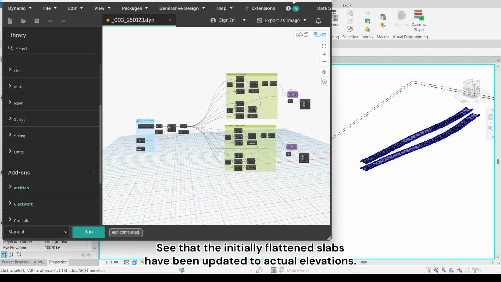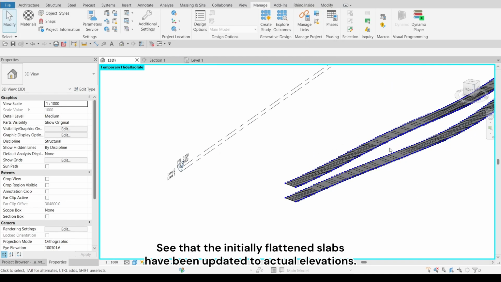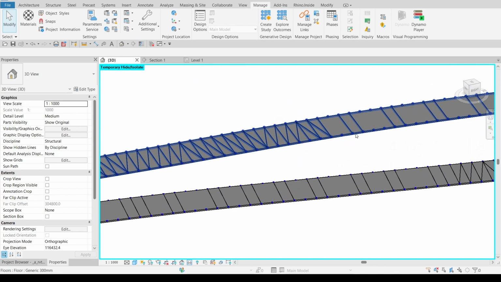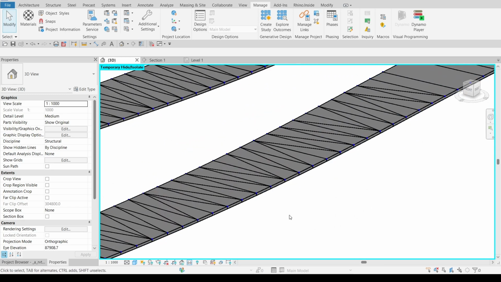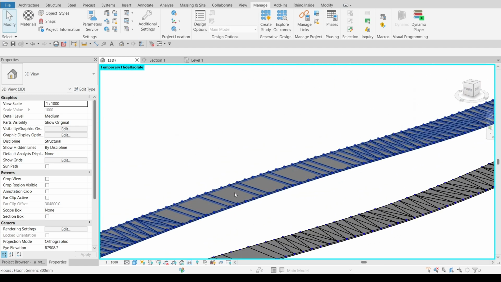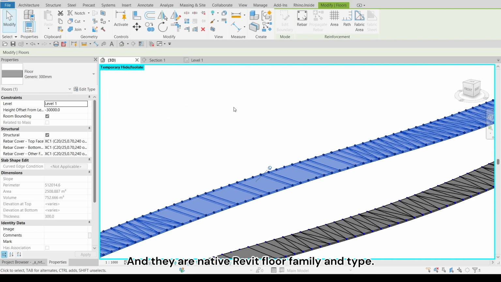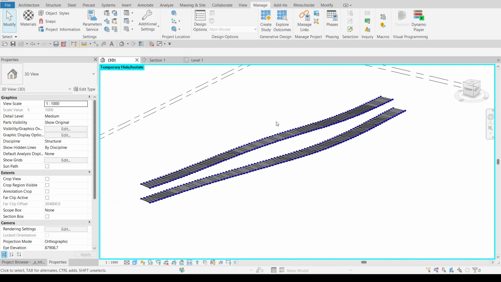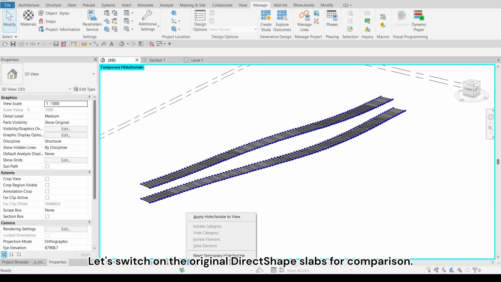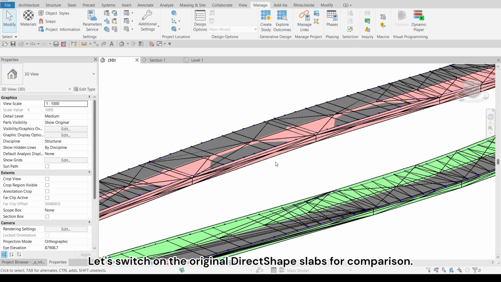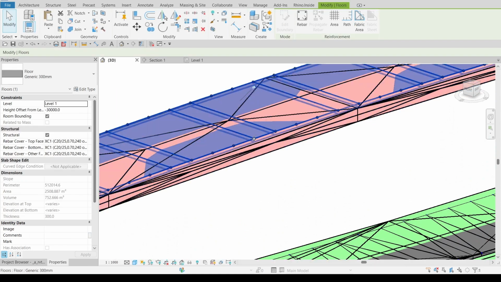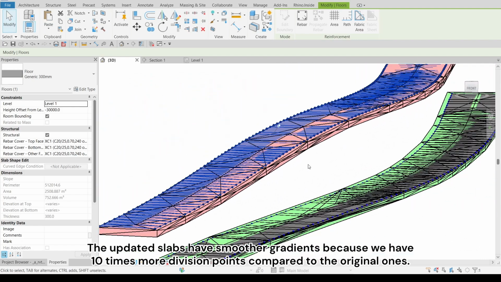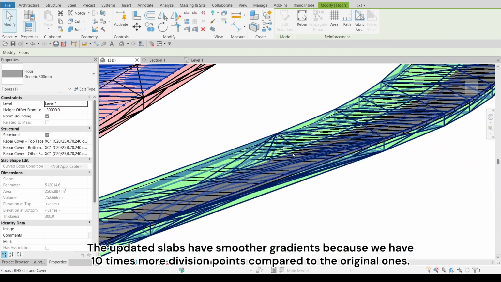See that the initially flattened slabs have been updated to actual elevations. And they are native Revit floor family and type. Let's switch on the original DirectShape Slabs for comparison. The updated slabs have smoother gradients because we have 10 times more division points compared to the original ones.